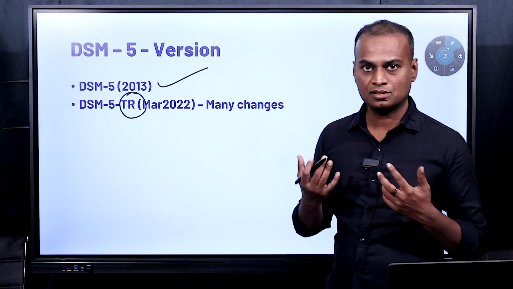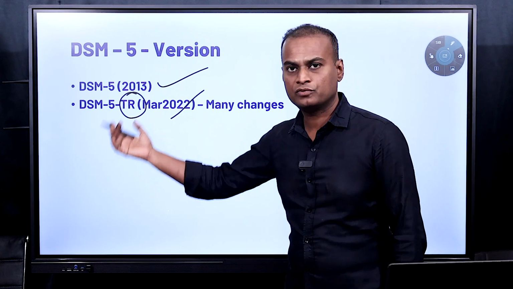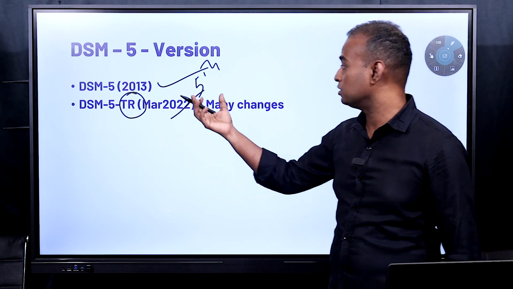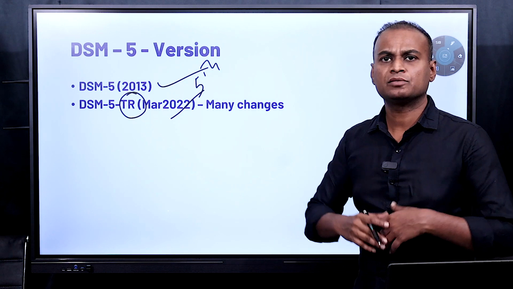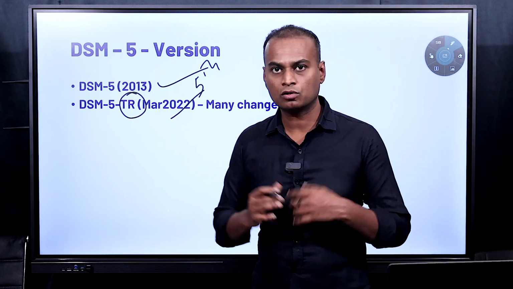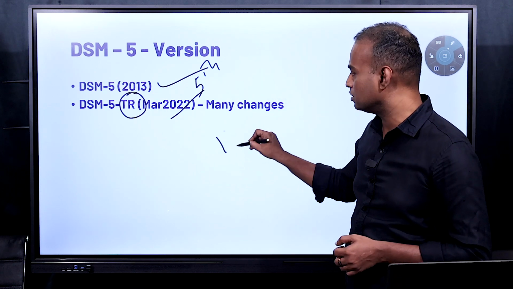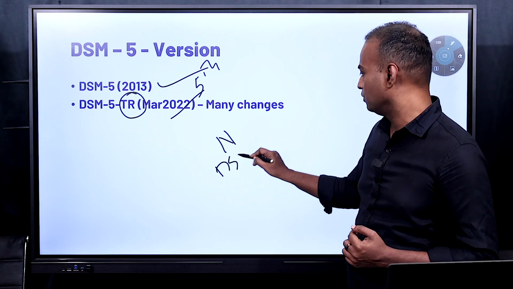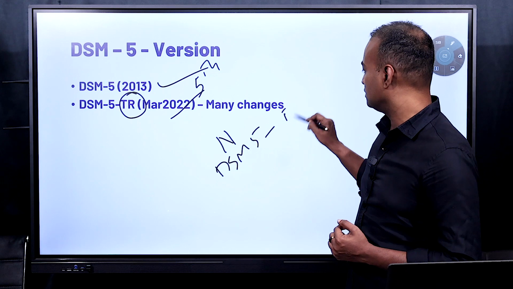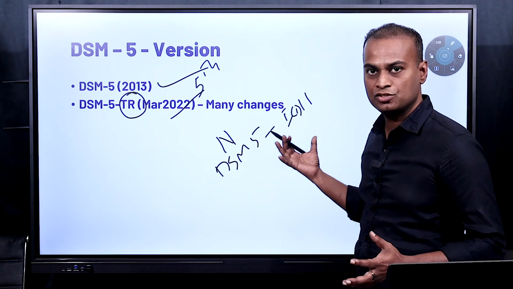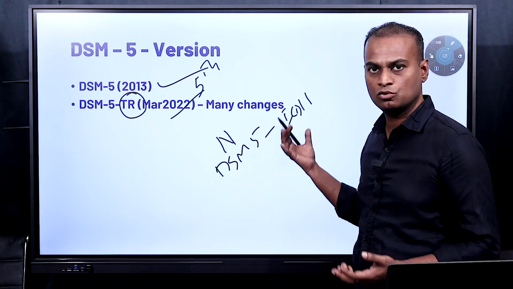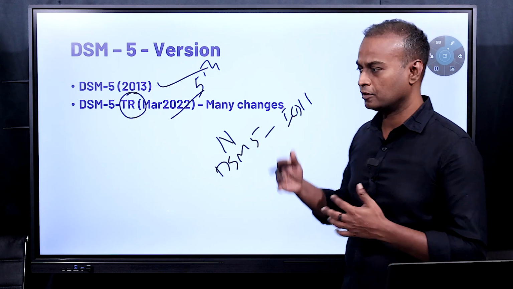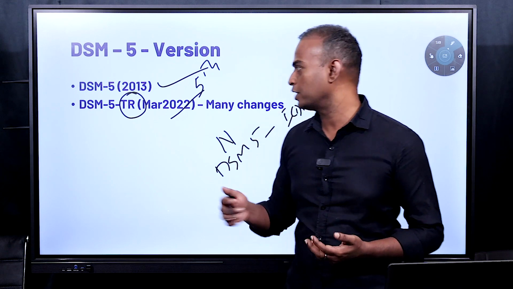TR means text revision. So the fifth edition of DSM-5, you can note, was released in March 2022, and it has many changes compared to DSM-5. What are those changes? There are some new diseases added to it, and also there is a mapping between DSM-5 and ICD-11. In this mapping, there are a lot of changes in the codes for mapping between DSM-5 and ICD-11, and also there are some updates to diagnostic criteria.